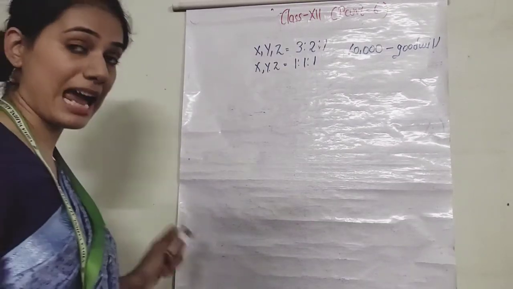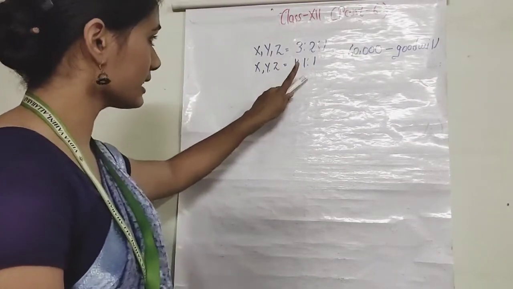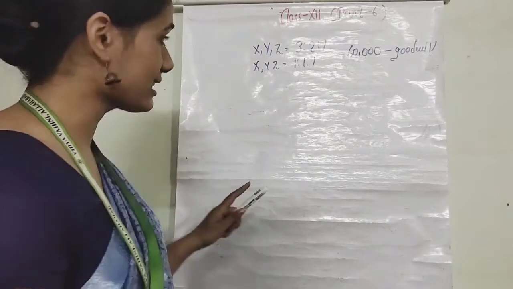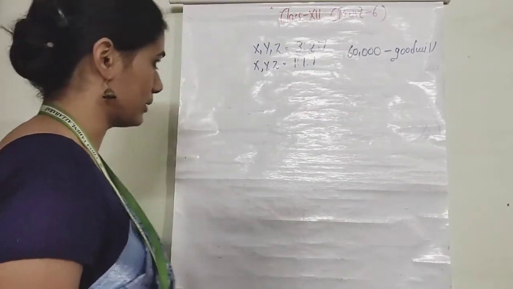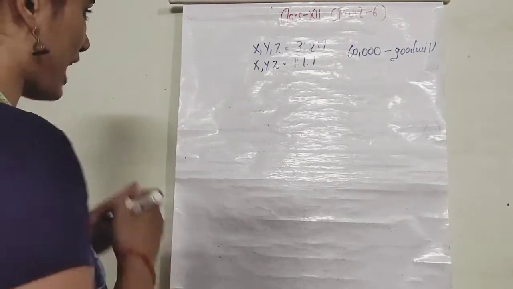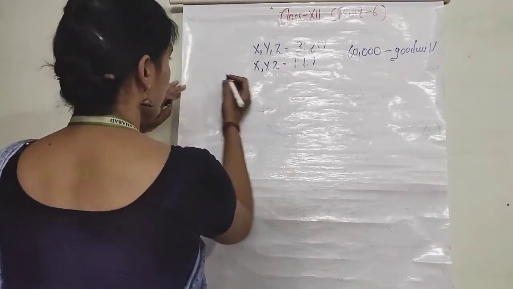Later on, they decided to share their profits equally, and at that time, the goodwill valuation is 60,000. So, firstly, we will have to calculate the sacrifice or the gain.